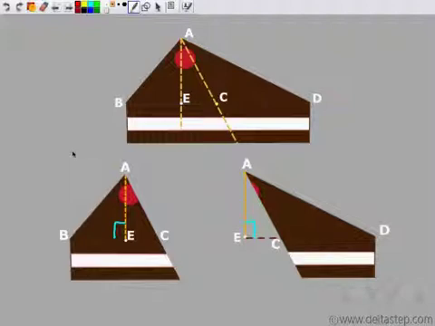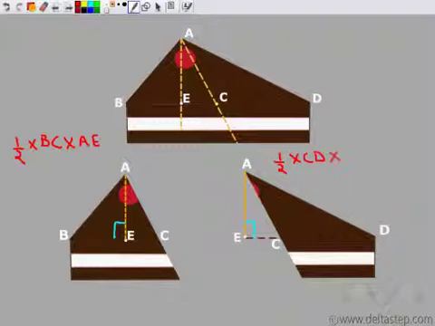So area would be half into base into height. So area of this triangle would be half into base, which is BC, into height, which is AE. And what about area here? Again, half into base into height, half into base. If I take CD as the base, then again height would be AE. So what you see is half into BC into AE, half into CD into AE.